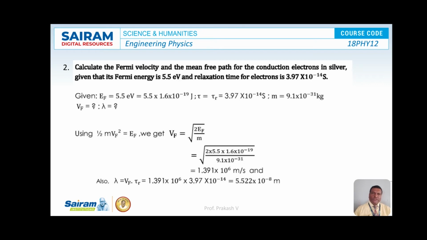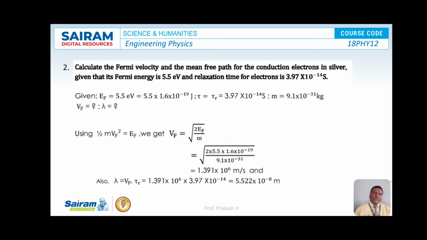So using the equation half m v square, or half m Vf square, is equal to Ef, that is Fermi energy. On modification, the value of Vf is equal to square root of 2 Ef by m. So this is the formula for Vf.